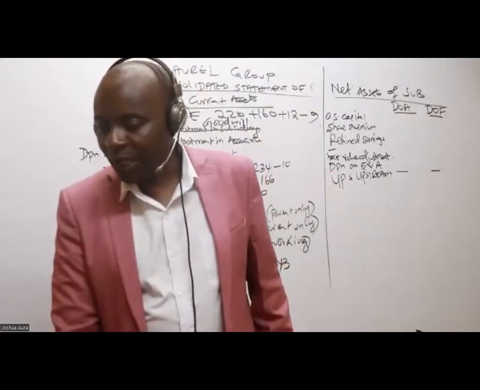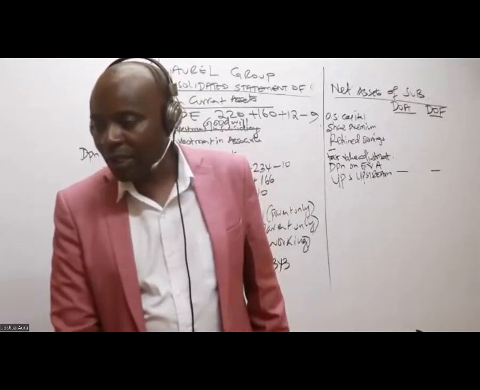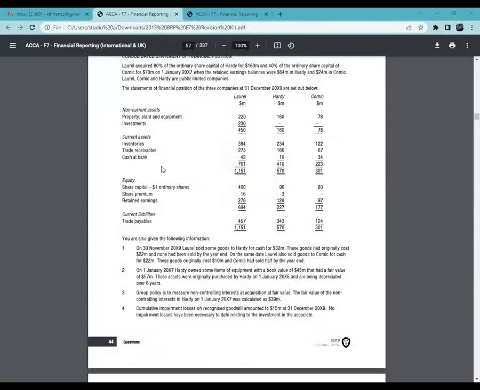Now, ladies and gentlemen, from there I would want us to come here and get ordinary share capital. So what ordinary share capital amount should I bring here? Do I take 400, 96, or 80?